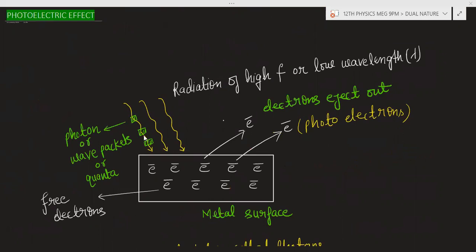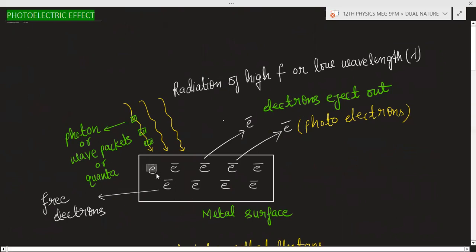So these are the photons. These photons are striking on the electrons. These photons are coming here, and these photons are striking on the electron, means there is a collision between the photon and the electron taking place here. And this collision will be the elastic collision.